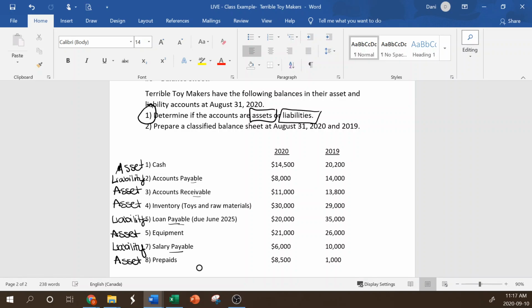Now, number 2, we're going to prepare a classified balance sheet. I talked about in the videos that it's more useful for the users to not just split out assets and liabilities like we've done, but to also further go into current versus long-term. So let's do that next. Cash. Is it current or long-term? When do we receive the benefit? Within a year or less? Or more than a year? So current.